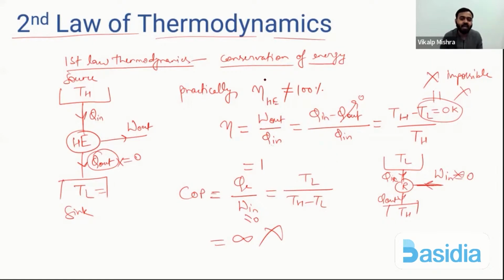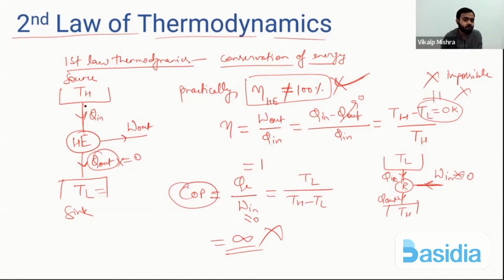Okay, so what does second law say? Second law says efficiency of heat engine cannot be 100%. That is the correct statement. It cannot be equal to 100%. And COP of the refrigerator cannot be infinite. Understood?